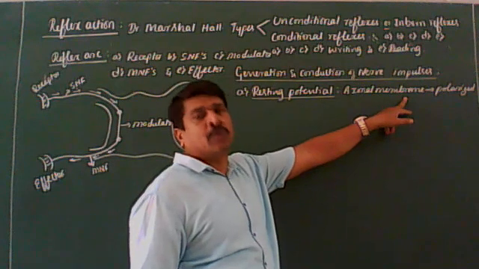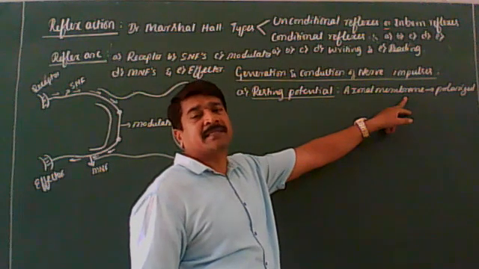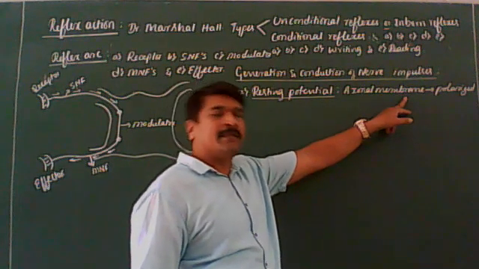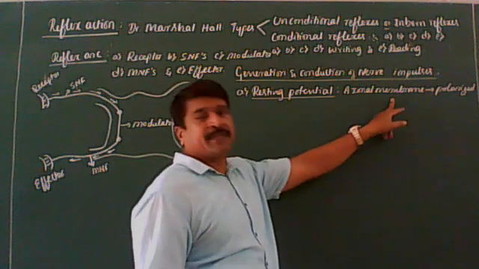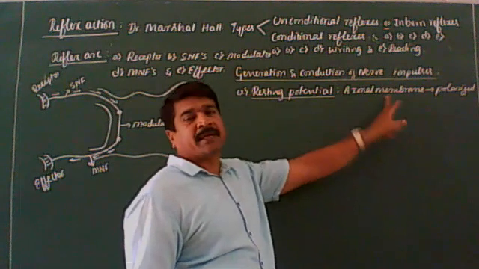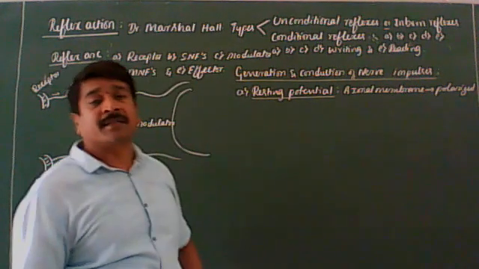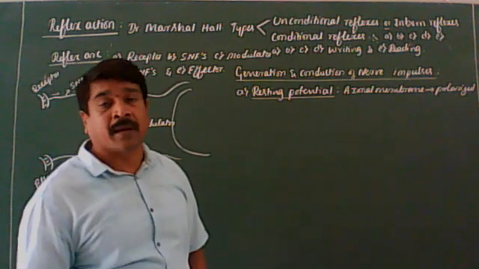This is due to difference in the concentration of ions across the axonal membrane.